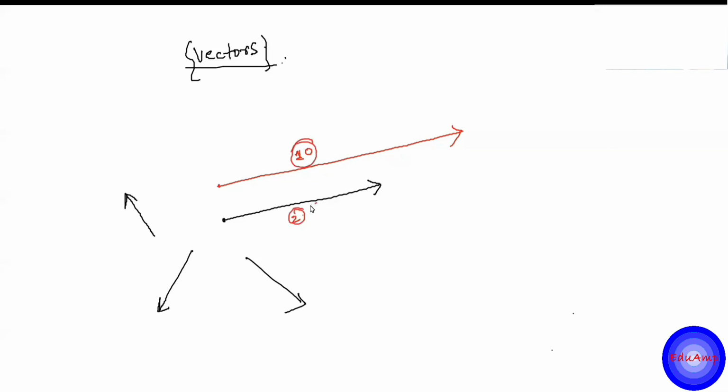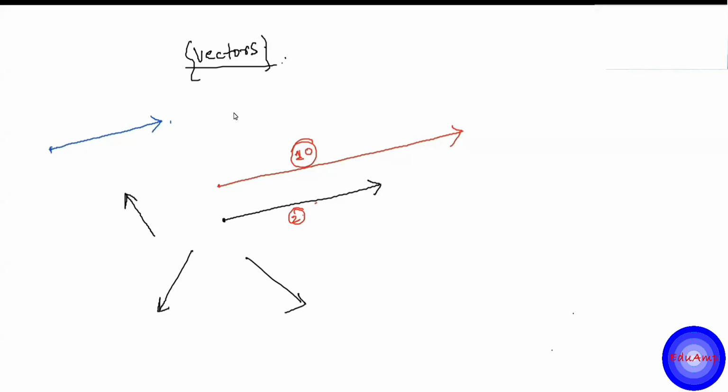And you can move a vector anywhere in space. What I mean is, if I make a vector like this of the same length anywhere, you can pick it and take it anywhere in space, but keeping it parallel to the original vector. The direction must be the same. Otherwise, you can move the vector anywhere. So a vector can be moved parallel to itself anywhere. The vector will not change. It will be the same vector because the vector has two components: the magnitude and the direction. You are not changing the length and you are not changing the direction either. You are keeping the vector parallel, so you can move it.